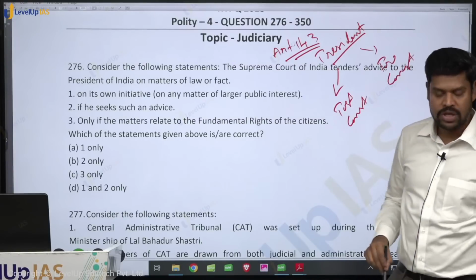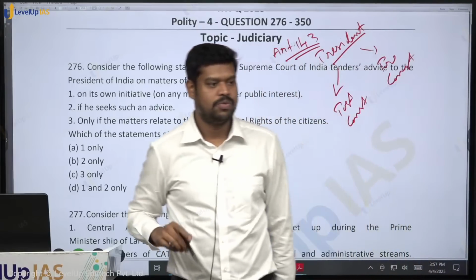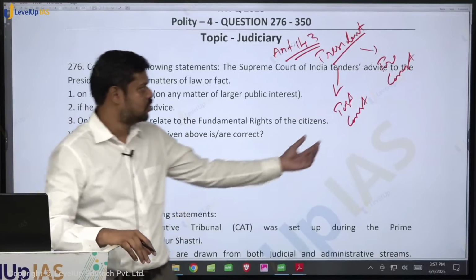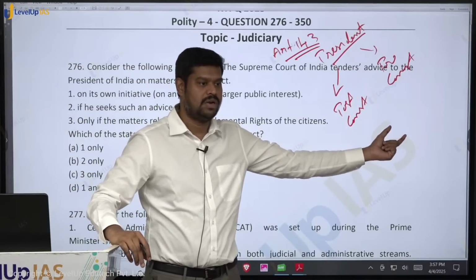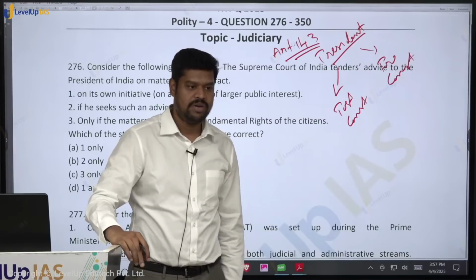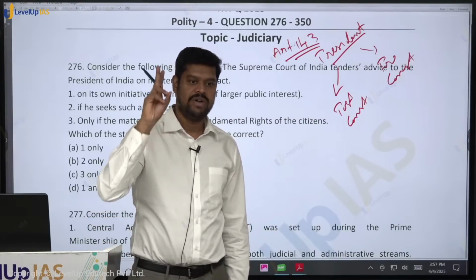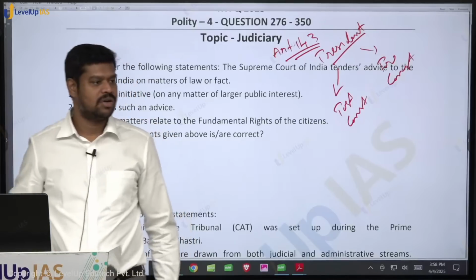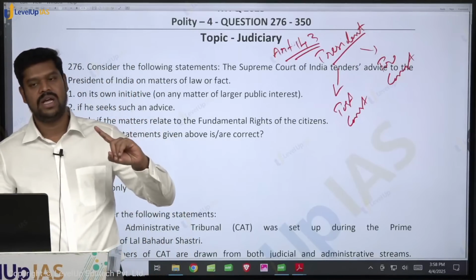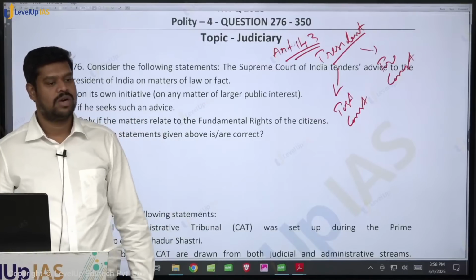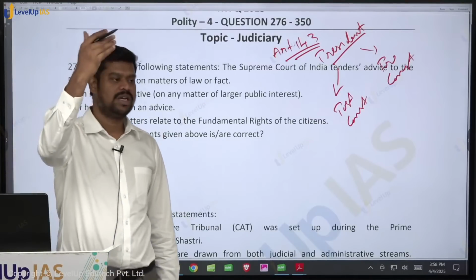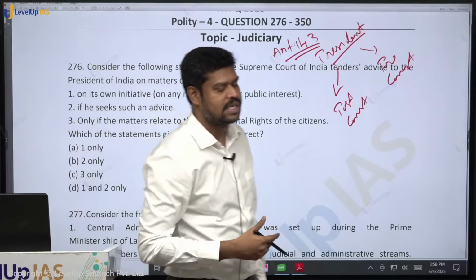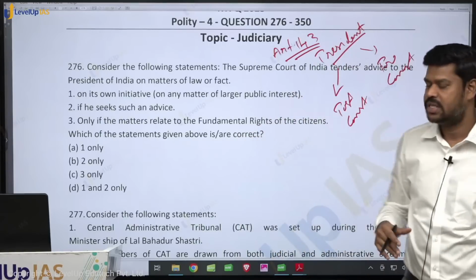So, however, in both the cases, the opinion that is given by the Supreme Court is not binding upon the government. But if it is a pre-constitutional matter, the Supreme Court is bound to give the opinion. But the Supreme Court is not bound to give the opinion when it is a post-constitutional matter. But in both the cases, try to understand, it is not binding upon the President or the government. But in one case they are bound to give the opinion, in case of what is called a pre-constitutional matter, that is any dispute that has arisen before the constitution came into force, or any agreement that was entered into before the constitution itself, which is still in force.